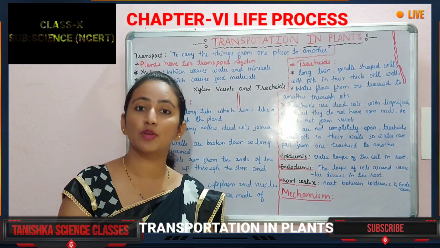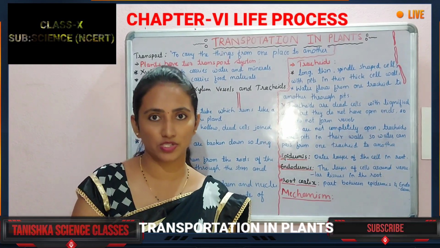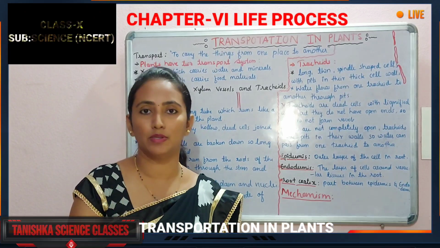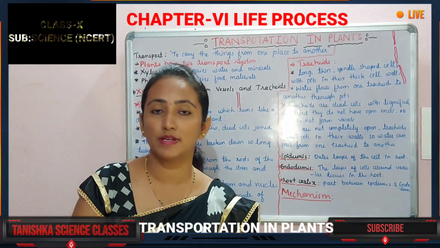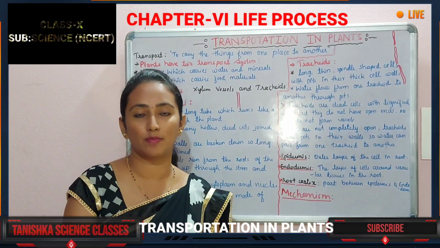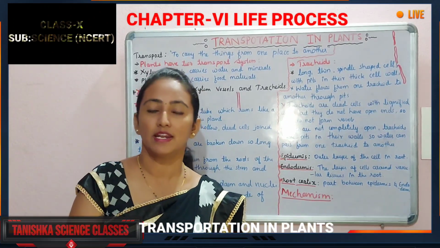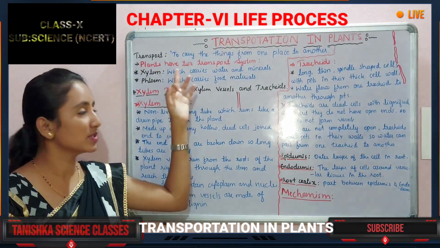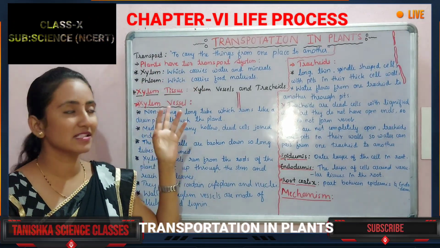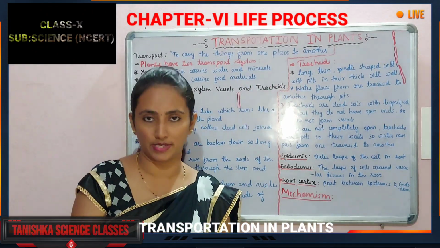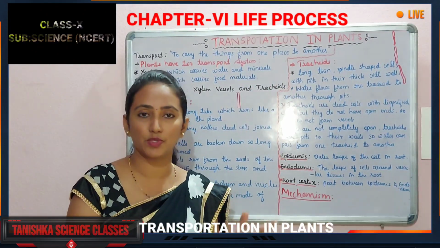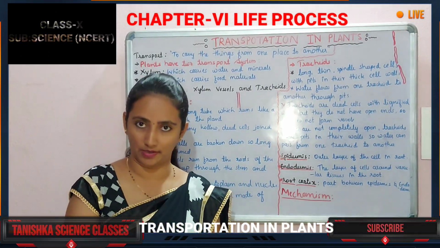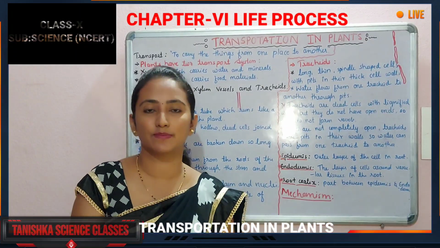In the human respiratory system, we have observed that carbon dioxide, oxygen and food material are transferred from one part of the body to another part of the body. In plants also, various things move from one place to another place. It is called transportation. Transportation is a process in which substances move from one part to another part. Is it right? And what all things are transported in plants?